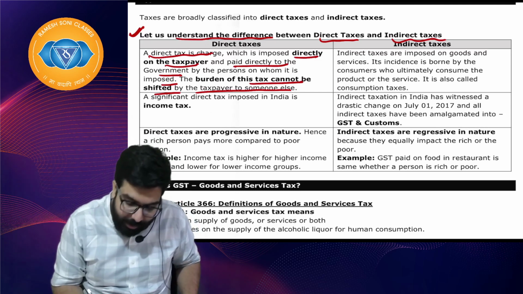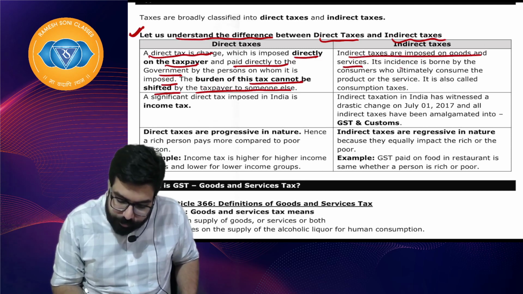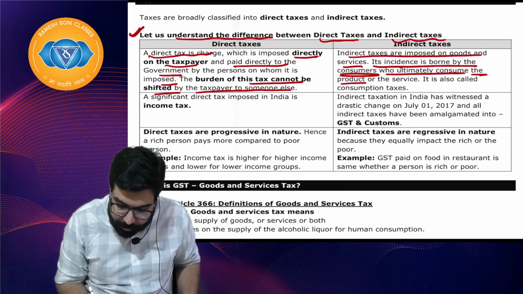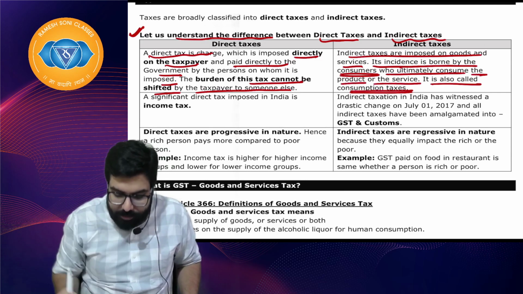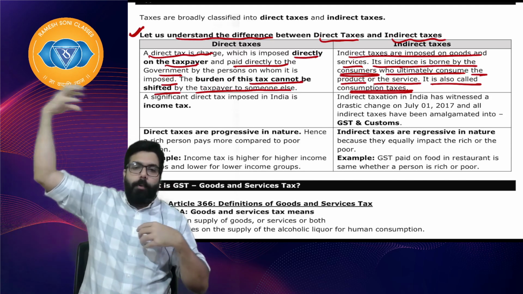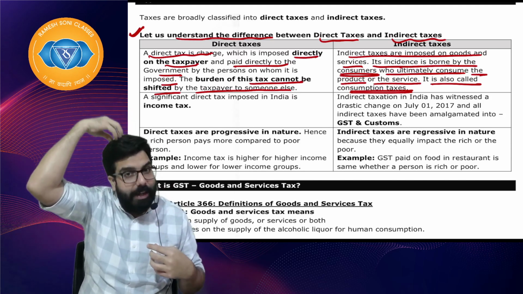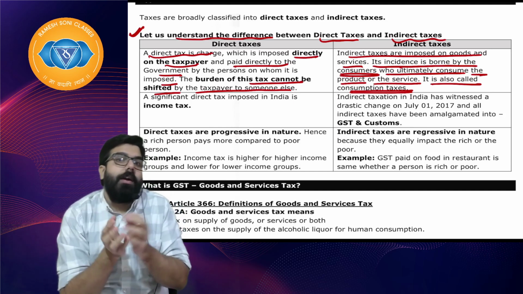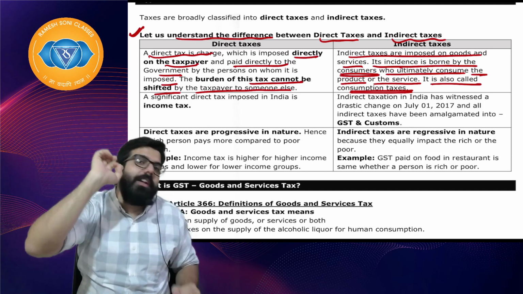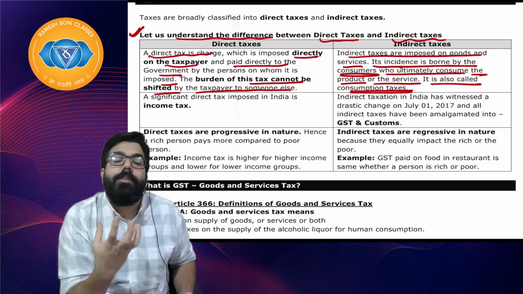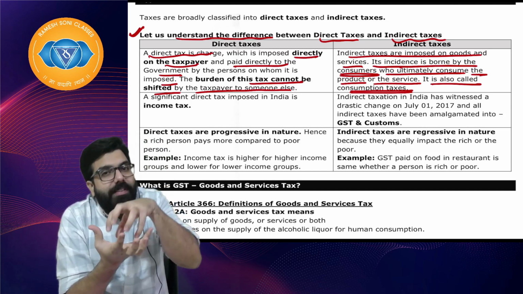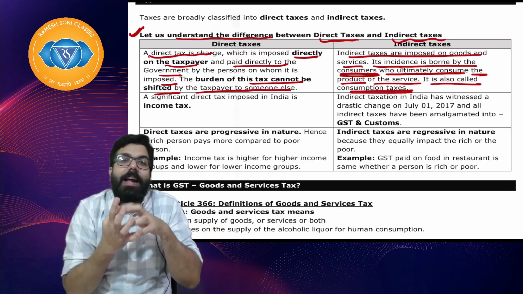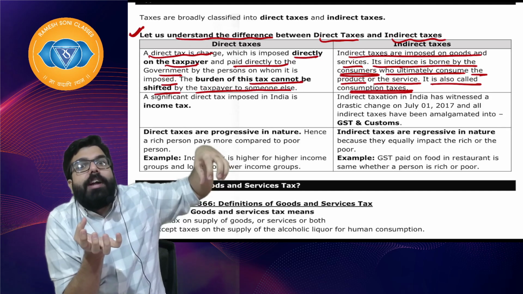What is indirect tax? Indirect taxes are imposed on goods and services. Its incidence is borne by the consumer who ultimately consumes the product or service. It is also called consumption tax. For example, the government told Ramesh, you are selling goods and services, so on these I have imposed goods and service tax on you. You have to collect and pay GST. But this tax I will collect from the customer and pay to the government. Imposed on me, but ultimately borne by the consumer. So it is known as indirect tax.